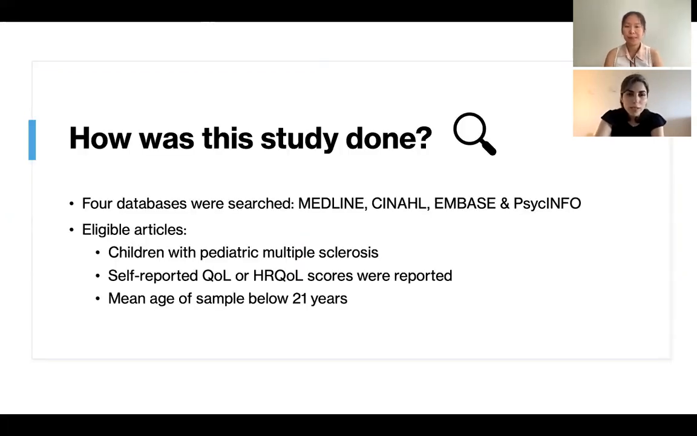So how was this study done? We did a systematic search of 4 databases: Medline, CINAHL, Embase, and PsycInfo. And our inclusion criteria for the eligible articles were if the articles had a sample of children with pediatric multiple sclerosis, and if self-reported quality of life or health-related quality of life scores were reported within the papers, and if the mean age of the sample was below 21 years old.